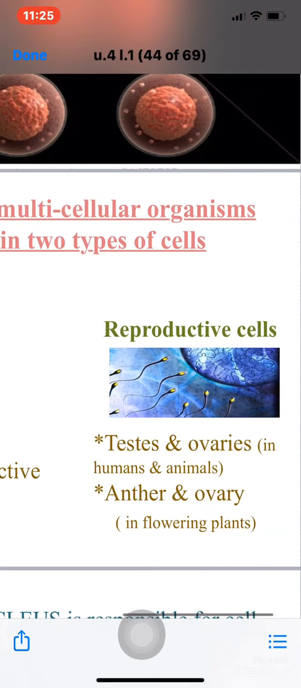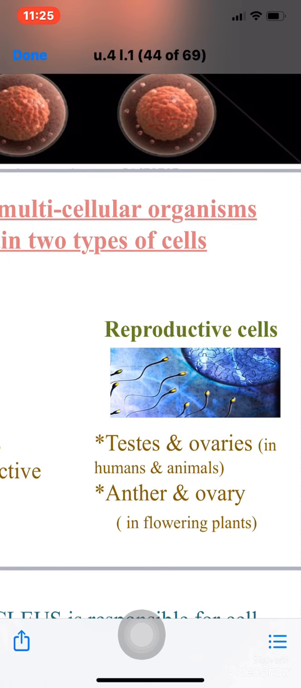What are the reproductive cells? They are the cells that are present in the gonads. What are the gonads? The testes and ovaries in humans and animals. Also the anther and ovary in flowering plants. Reproductive cells, these are the cells which are present in the reproductive organs. What are the reproductive organs? They are the gonads. Okay? The male reproductive organ is the testis in humans and animals, and the anther in the plants, while the female reproductive organ, or gonad of the female, is the ovary in humans, animals, and plants. Okay?